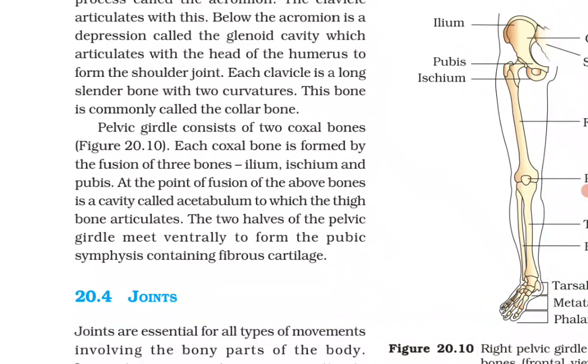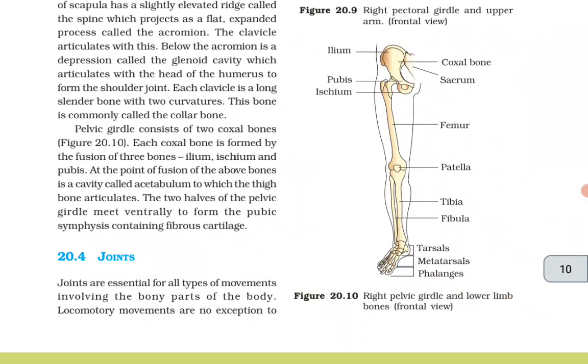Pelvic girdle consists of two coxal bones. Each coxal bone is formed by the fusion of three bones: ilium, ischium and pubis. At the point of fusion of the above bones is a cavity called acetabulum, to which the thigh bone articulates. The two halves of the pelvic girdle meet ventrally to form the pubic symphysis containing fibrous cartilage.